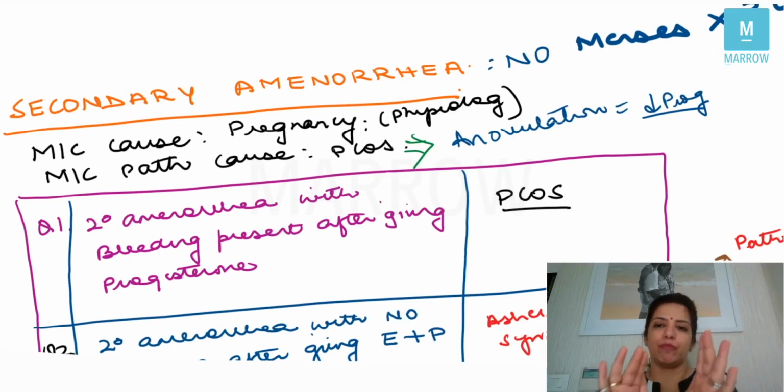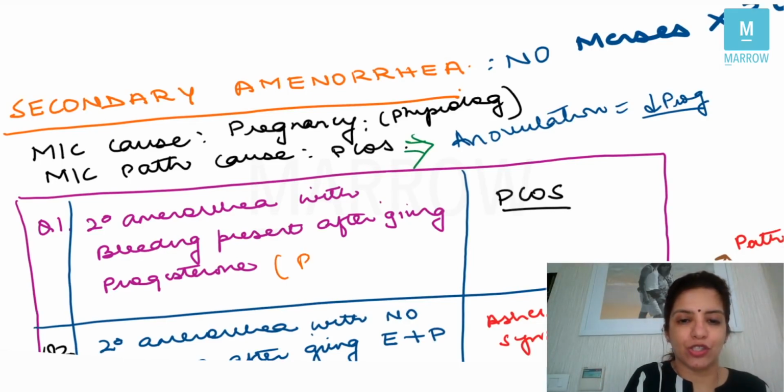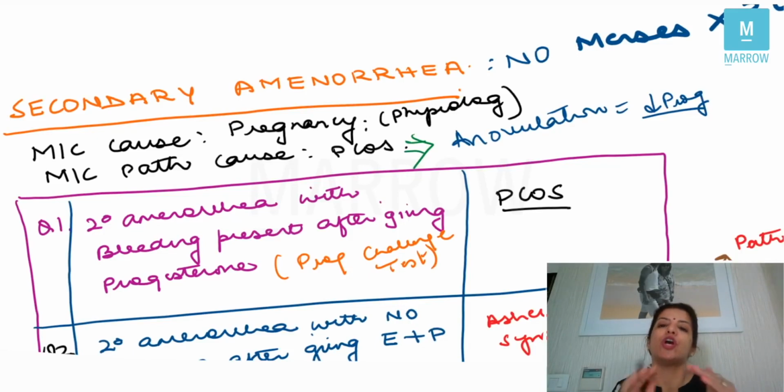When you gave her progesterone, and this is called the progesterone challenge test, bleeding was present. In other words, you gave her progesterone and then stopped and the bleeding happened. So because in polycystic ovarian syndrome the patient did not have progesterone, she did not bleed. The moment you gave her progesterone, the problem was over and she started bleeding.